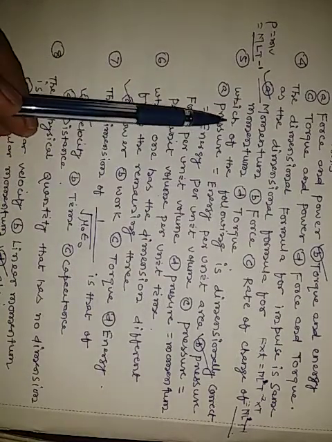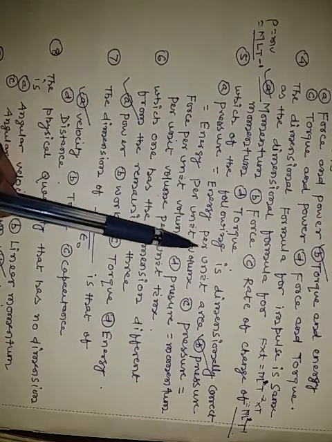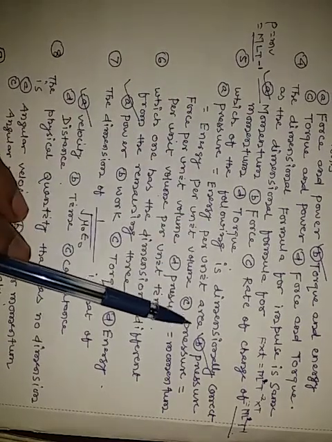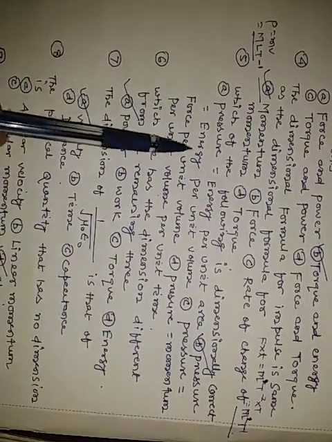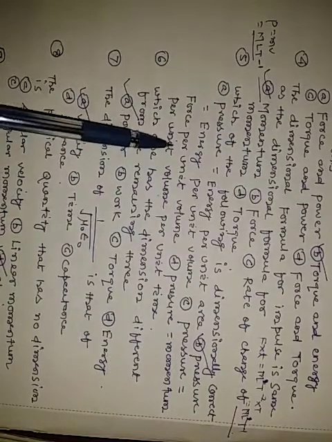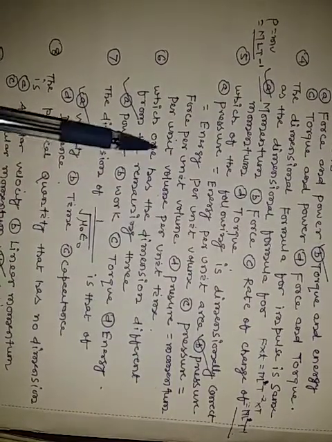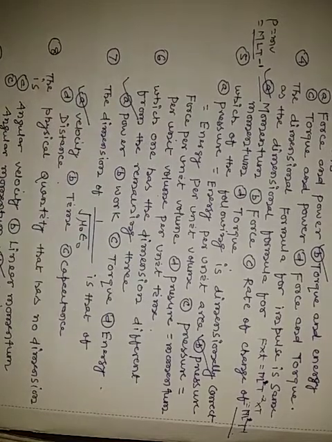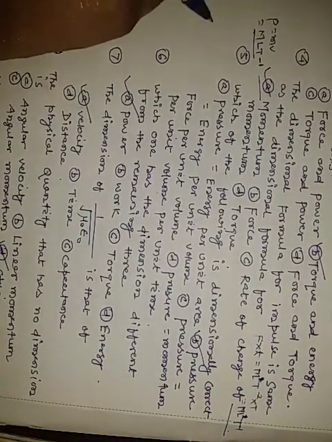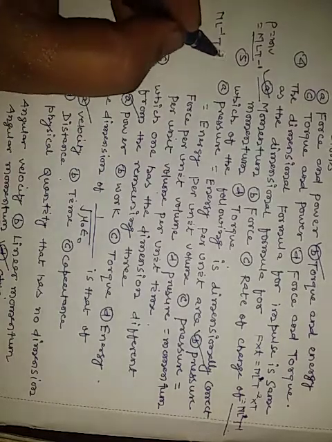The fifth question: which of the following is dimensionally correct? A, pressure is equal to energy per unit area. B, pressure is equal to energy per unit volume. C, pressure is equal to force per unit volume. D, pressure is momentum per unit volume per unit time. As we know, the dimension of pressure is ML to the minus 1 T to the minus 2.